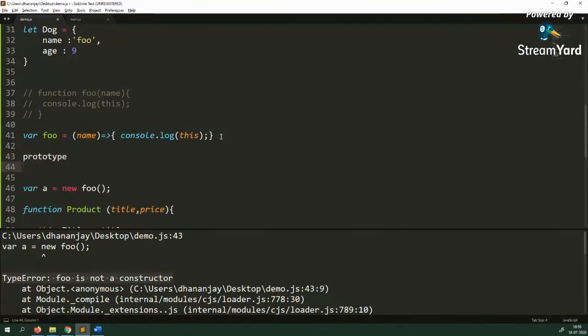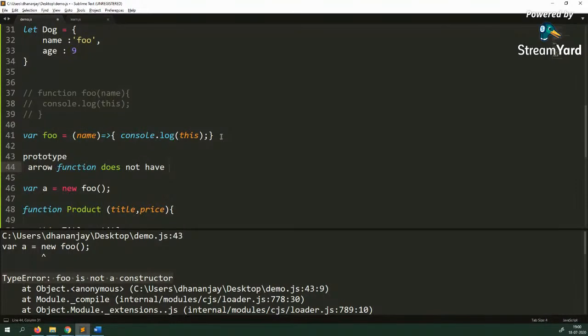Okay, every function in JavaScript has a prototype object. Arrow function does not have. There are a couple of things you need to keep in mind about arrow function. Of course it is a shorter syntax, but besides that, it cannot be called as a constructor. It does not have the internal construct method, so you cannot use arrow function to create a new object. Arrow function does not have prototype object, prototype property. Arrow function does not have the arguments object, and arrow function always takes value of this from the enclosing scope.